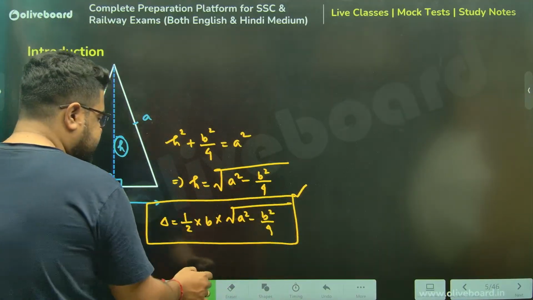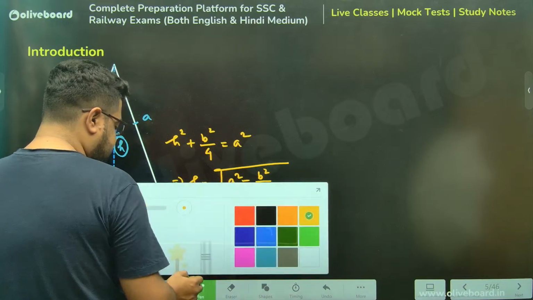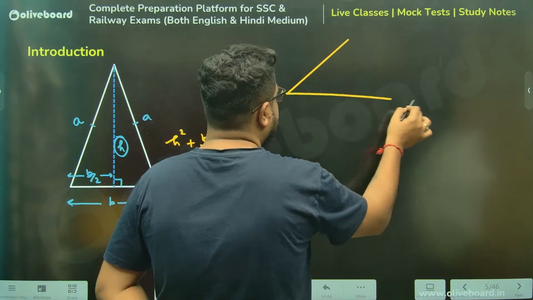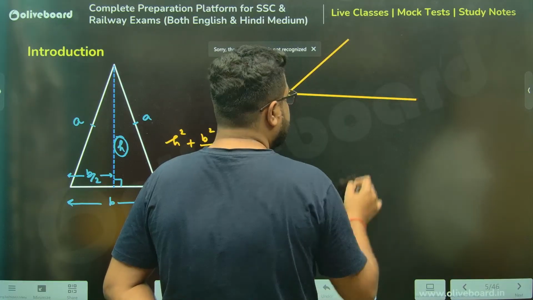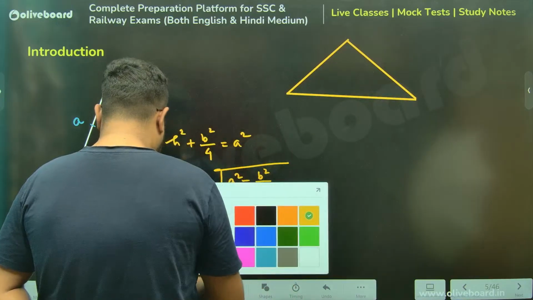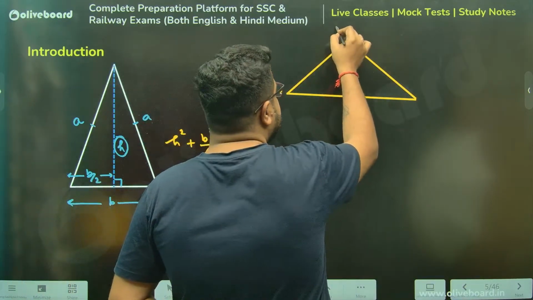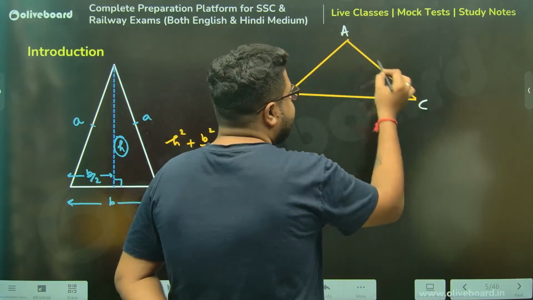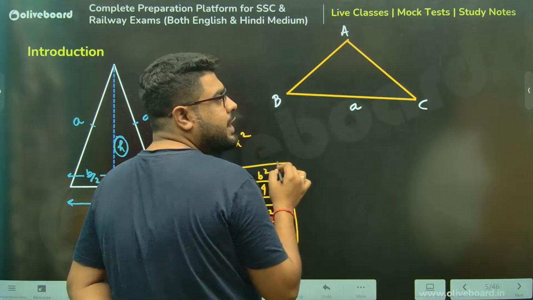Similarly, the scalene triangle. Scalene triangle meaning a triangle where every side is unequal to each other. A triangle such as this one. Now, if I name it as A, B, and C, always remember opposite to vertex A, the side is called small a.